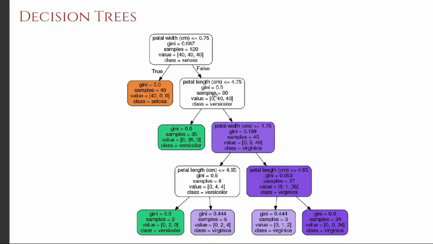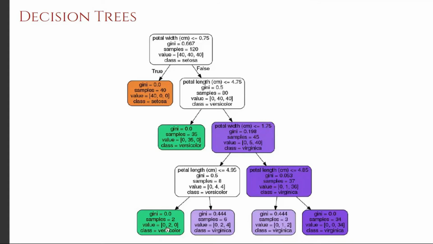So just by doing 2 levels of checking, if the petal width is greater than 0.75 and the petal length is less than or equal to 4.75, then that sample definitely is a versicolor. If these 2 conditions are violated, then it will again check whether the petal width is less than or equal to 1.75. If that is true, then the control will go here and it will again check whether the petal length is less than or equal to 4.95.